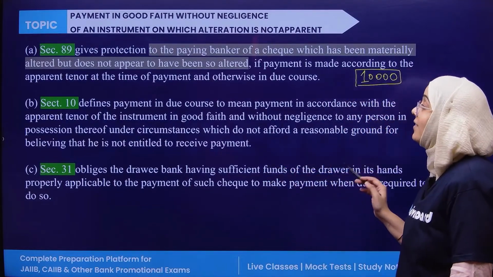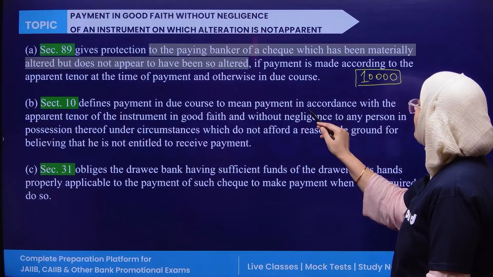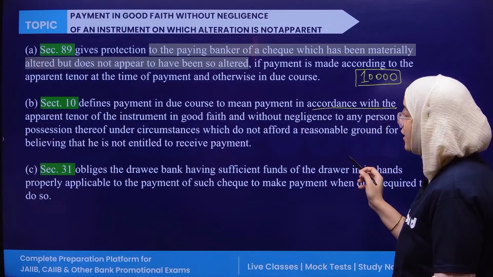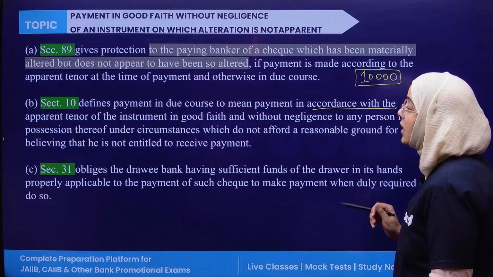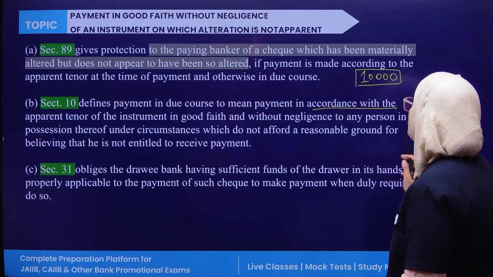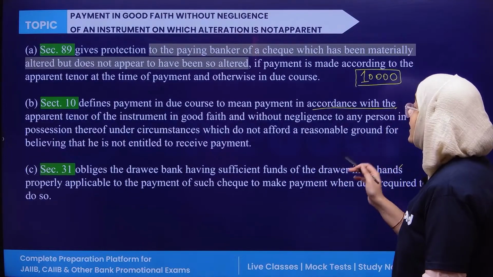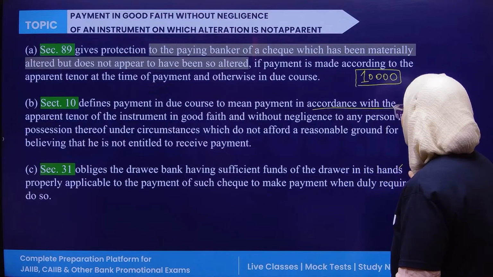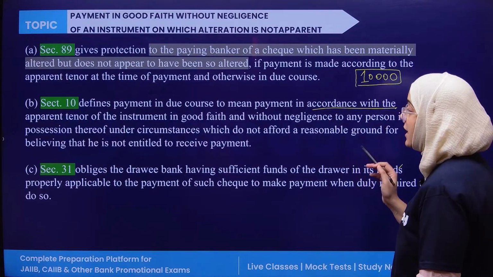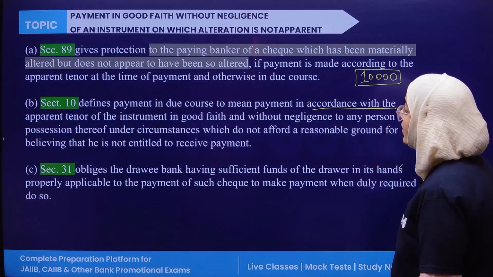Section 10 defines payment in due course, meaning payment in accordance with the apparent tenor, in good faith and without any negligence, under circumstances that do not afford a reasonable ground for believing that the person was not entitled to receive the payment.